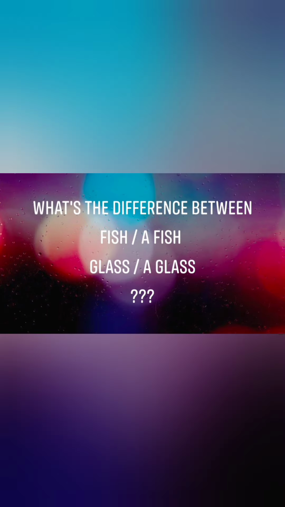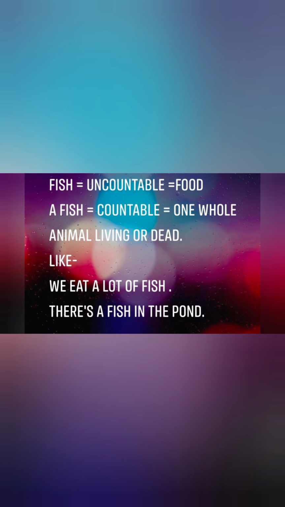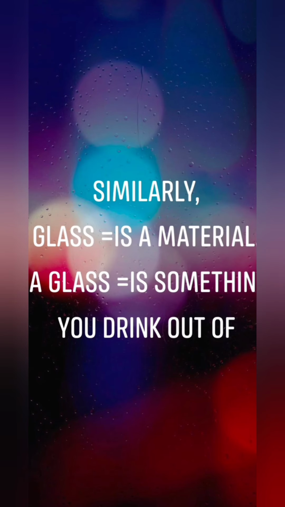What's the difference between fish and a fish, or glass and a glass? Fish is uncountable. That means it's a food. And a fish is countable, one whole animal, living or dead. Similarly, glass is a material and a glass is something you drink out of.